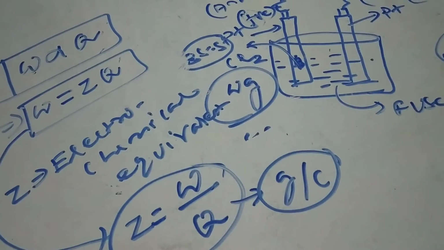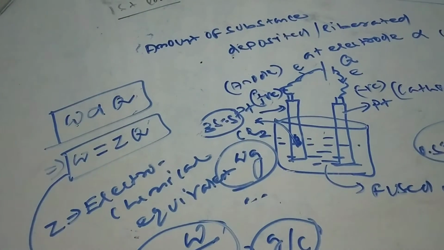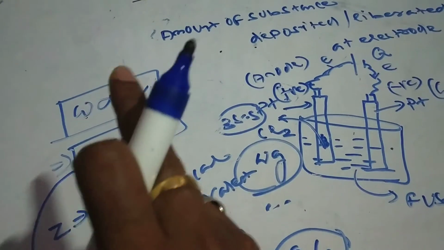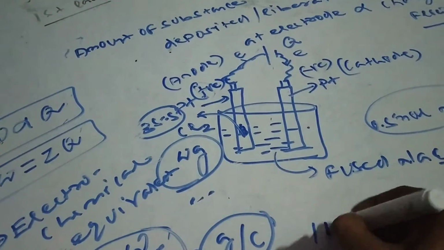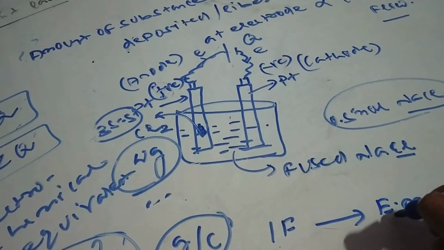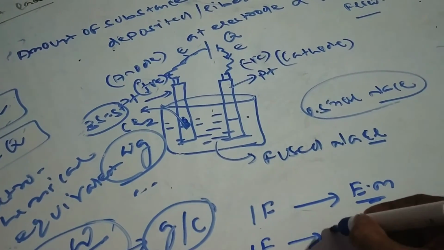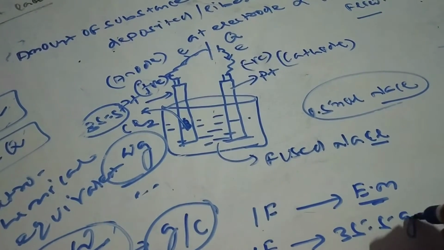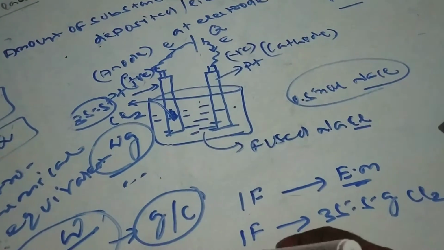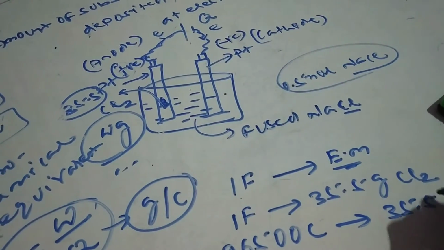Now how to calculate the Z value? I told if you pass 1 Faraday charge, what is the amount of substance deposited? You can deposit the equivalent mass of substance. Remember, if you pass 1 Faraday charge, the amount of substance deposited is equal to its equivalent mass. Like, if you pass 1 Faraday charge, the amount of chlorine deposited will be 35.5 gram because the chlorine equivalent mass is 35.5. So if you pass 96500 coulomb, the chlorine deposited will be 35.5 gram.